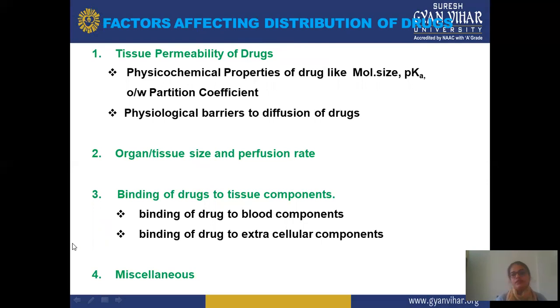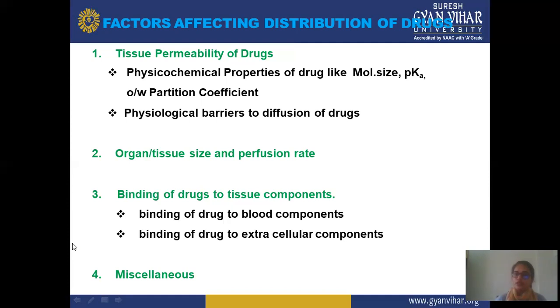In the first one, tissue permeability is divided into two parts, mainly the physicochemical properties, meaning the molecular size. In the previous slide, we already saw which molecular sizes are distributed across the membrane, and the pKa nature, or lipophilicity or hydrophilicity, meaning the partition coefficient; hydrophilic drugs do not easily cross the membrane. And there are barriers responsible for distribution of the drug and how this distribution takes place.